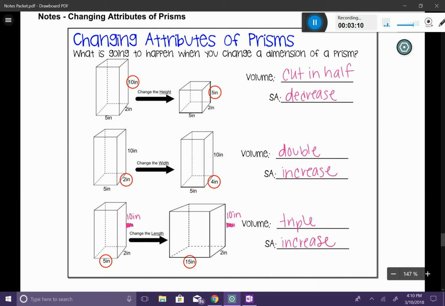So basically, anytime that you change an attribute, the volume is going to do exactly what you did with the change. If you doubled it, it's going to double. If you tripled it, it's going to triple. If you cut it in half, the volume is going to cut in half. But if you change one of those attributes to make it bigger, the surface area is going to increase. And if you change one of the attributes to make it smaller, your surface area is going to decrease.